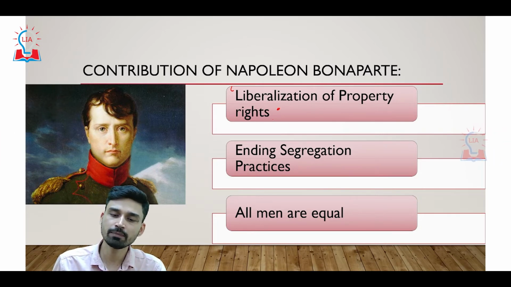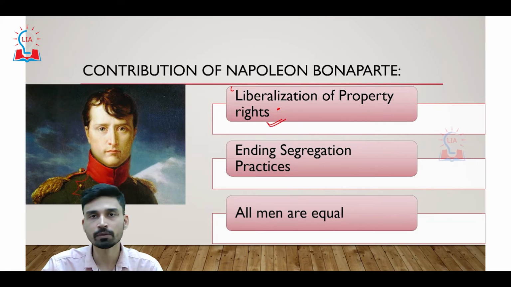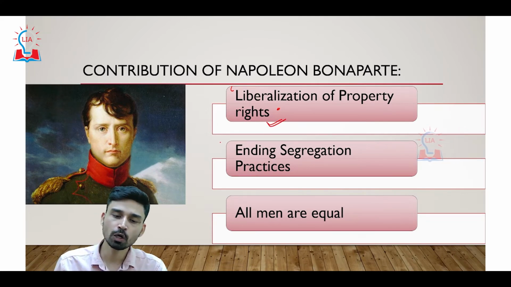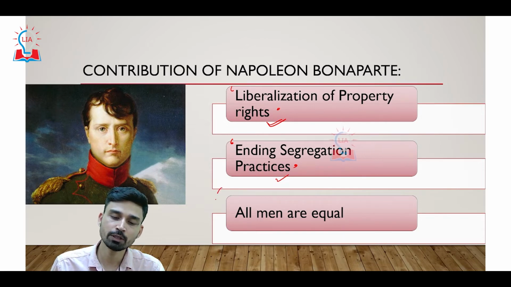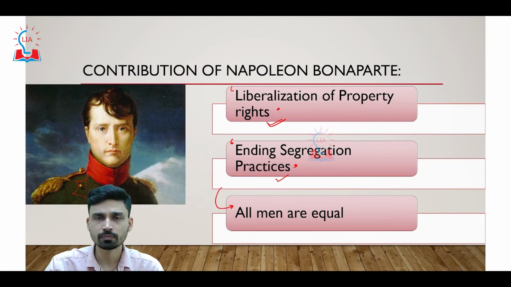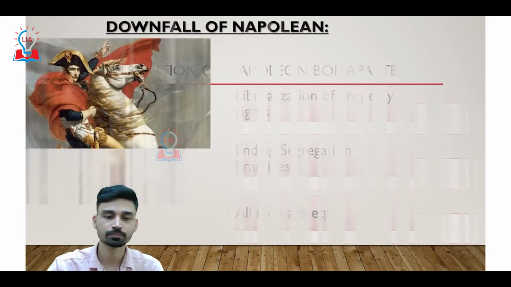It is during this time that liberalization of property rights was emphasized. And not only that, Napoleon also played an important role in ending the segregation of Jews in ghetto-like situations. Not only that, he was influenced by the idea that all men are equal, and thus he was not in favor of social hierarchy and social stratification. And due to these reasons, the people of nearby countries also started to have a kind of revolution against their rulers, against their kings.